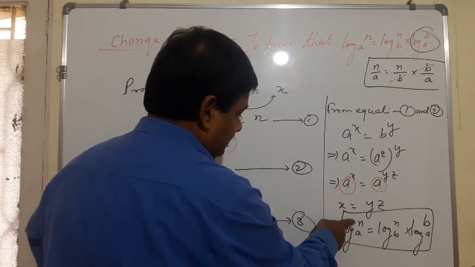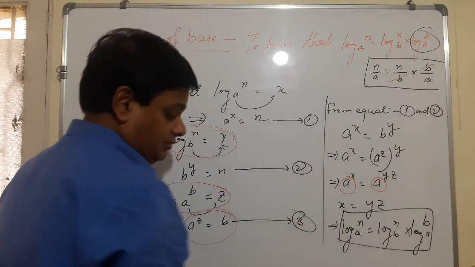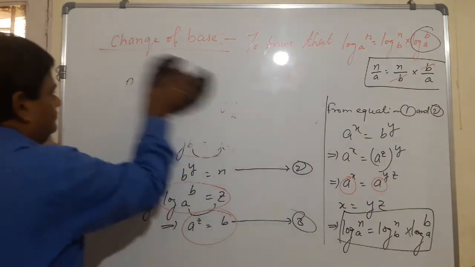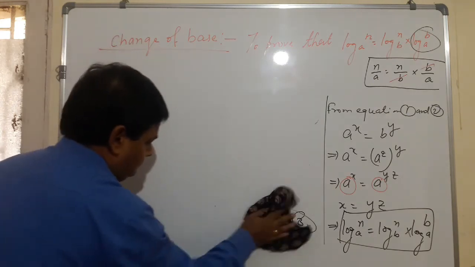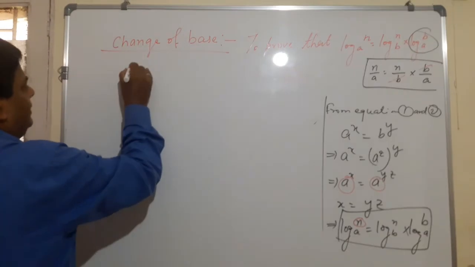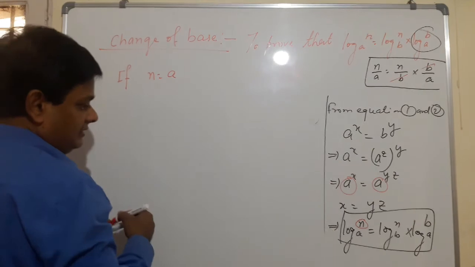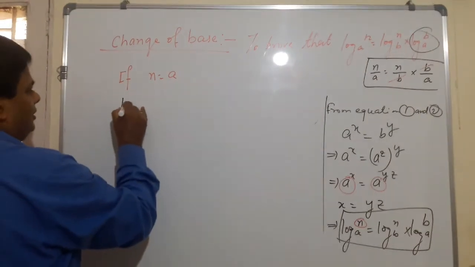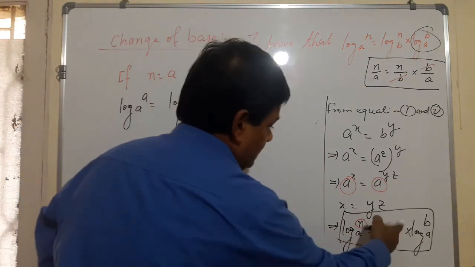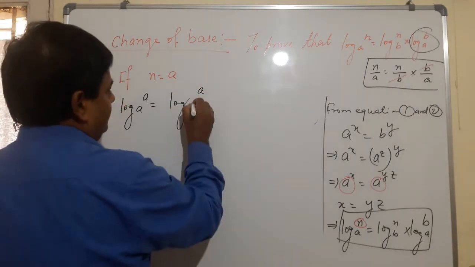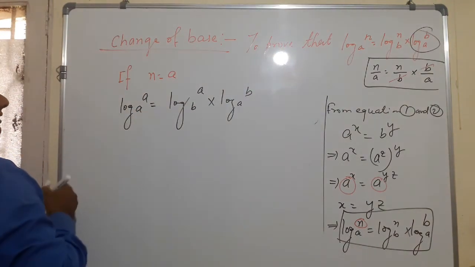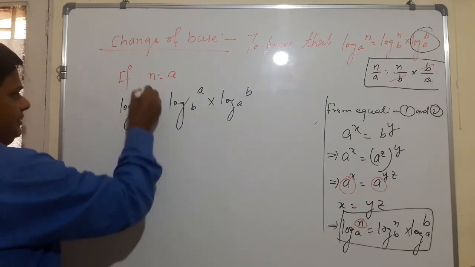Now if n is equal to a, then this one becomes log a to the base a equals log a to the base b into log b to the base a, and we know that log a to the base a is 1.